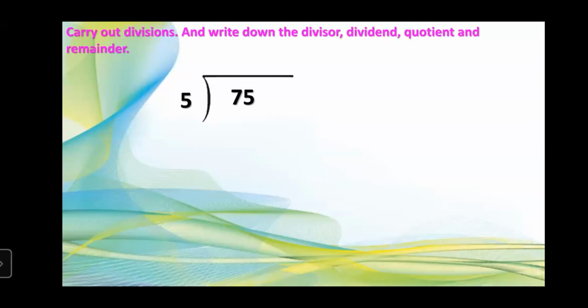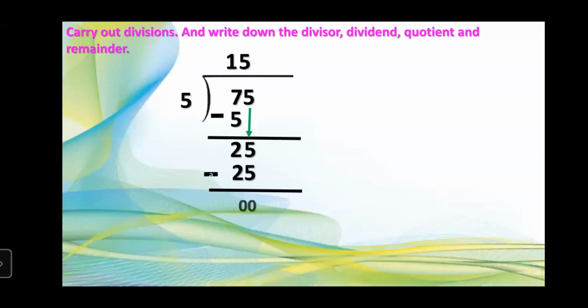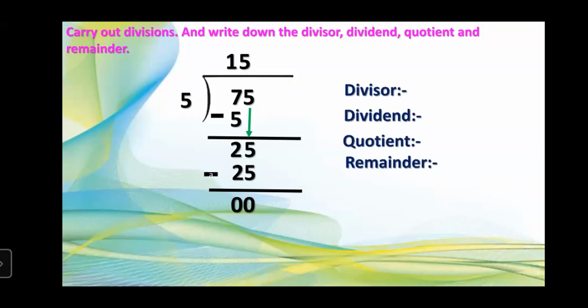Here we go for the first. First example is 75 divided by 5. So let's go for the division. 5 ones are 5. So we'll get 2. And then we'll take this 5 at this place. We'll get 25. And we all know that 5 fives are 25. So 0 we will get down. And at the quotient we'll get 15 as an answer. So now let's write which is the divisor.